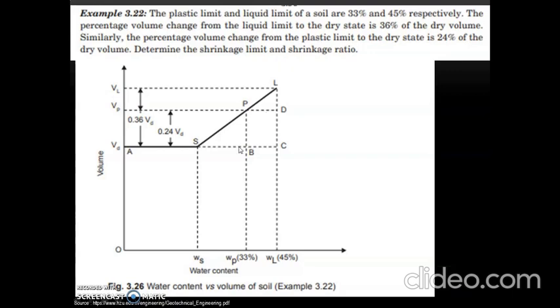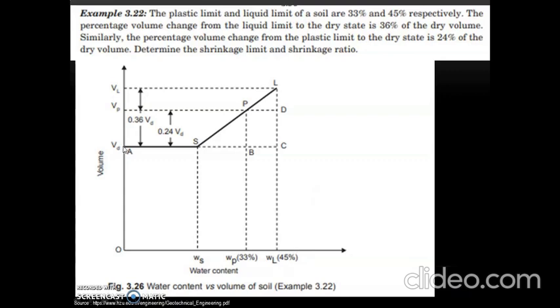So what we will do is, to understand this problem, we will draw a graph of water content versus volume. So note down water content on x-axis and change in volume on y-axis. And we will represent three Atterberg limits on x-axis, that is shrinkage limit, plastic limit and liquid limit. In the problem, it is mentioned that plastic limit is 33%, which is marked over here, and liquid limit is 45%, so that is also marked.